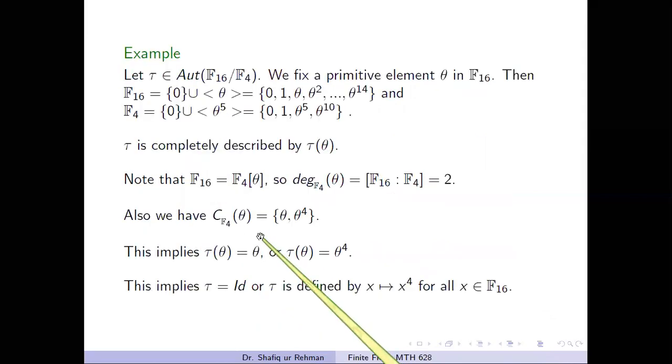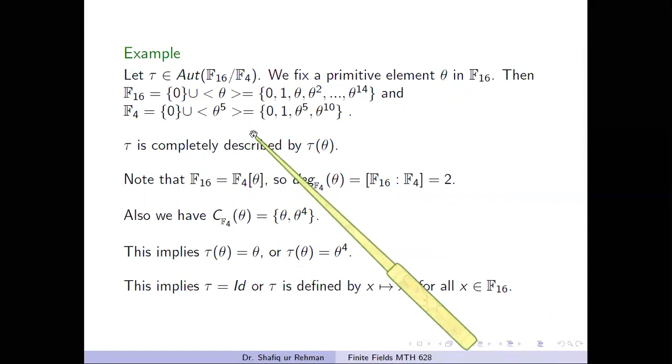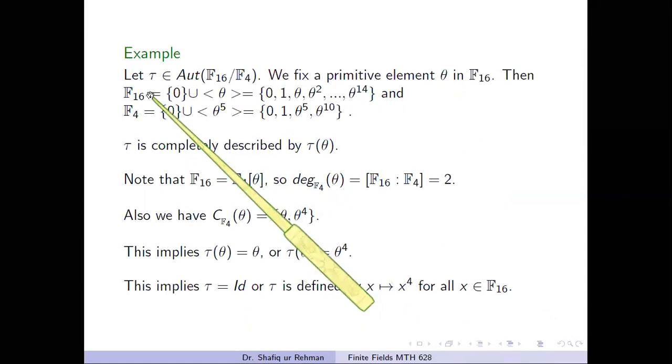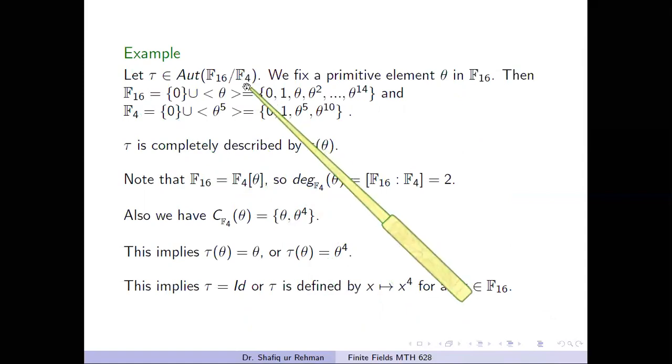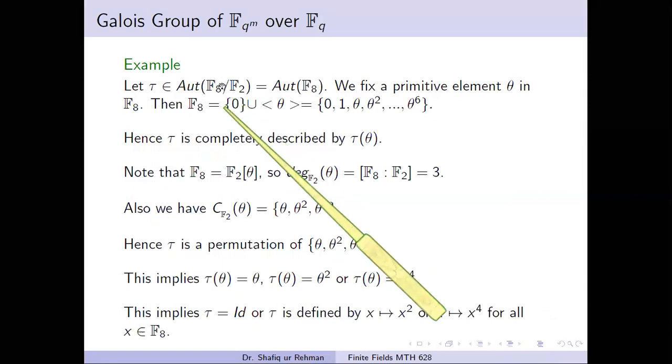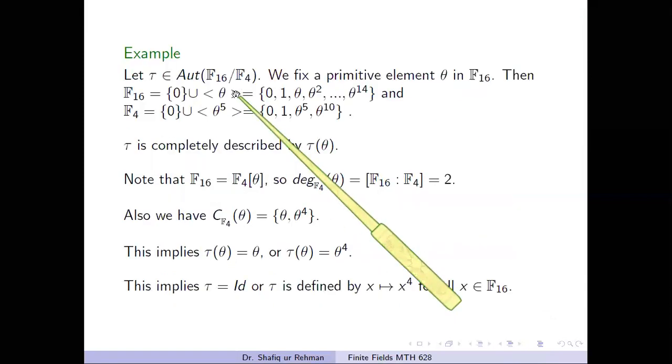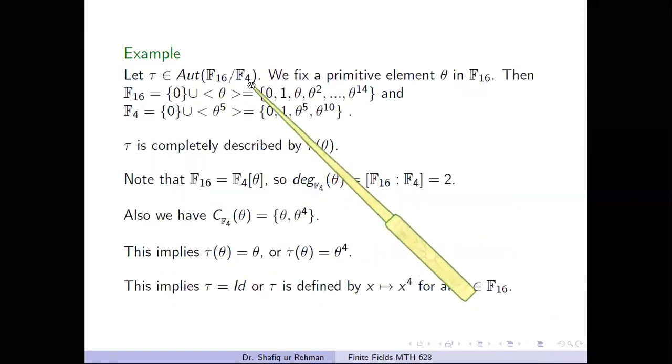And now see another example. In this example, we will find the group of all automorphisms of F16 over the field F4. In the previous example we took F8 over F2, but now we will take F16 over F4.